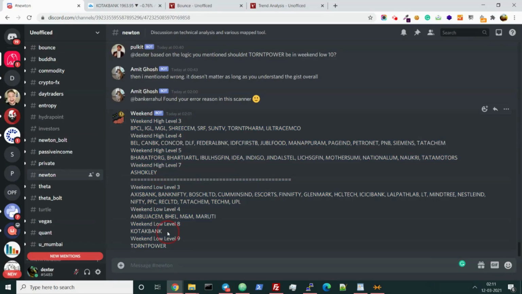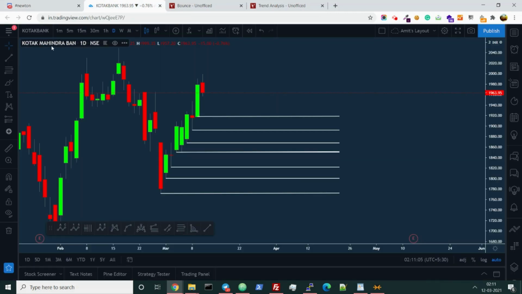Let me take an example of Kotak Bank, which is showing weekend low level 8. Now see the chart of Kotak Bank. This candle has not broken the low of the previous day. Also, the previous day's candle has not broken the low of the previous day. I am a price action trader, so whatever tools I am making here is only to benefit me and traders like me. I do not expect somebody using too many indicators to be using this kind of stuff. So this candle has not broken the low of the previous 8 days.